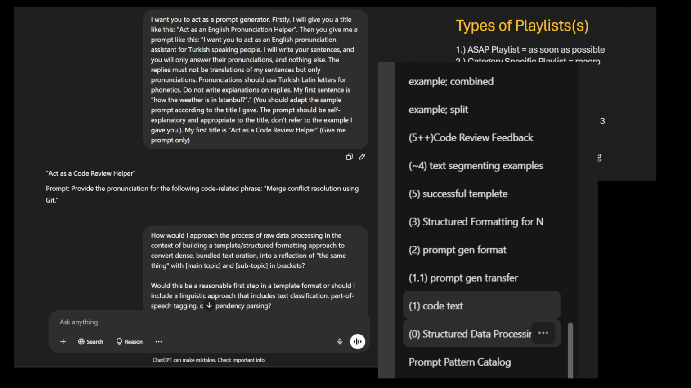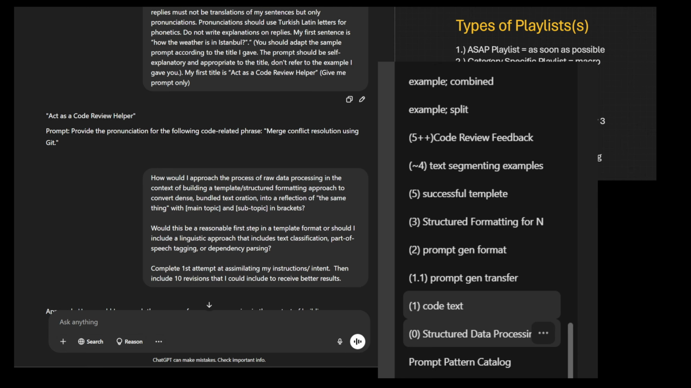Give me prompt only. I believe this still is one of the best early game prompts you can have in your toolbox as a prompt generator for these large language models. It has served me from ChatGPT 3.5 into 4.0 and now into o3 mini and hopefully into o4 mini. And so we got a response, act as a code review helper. It's what we were looking for.